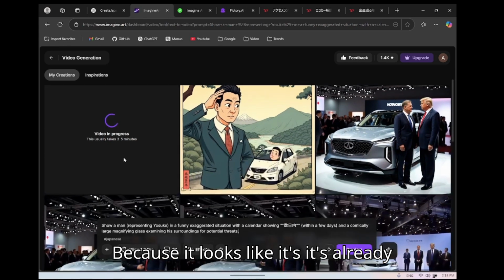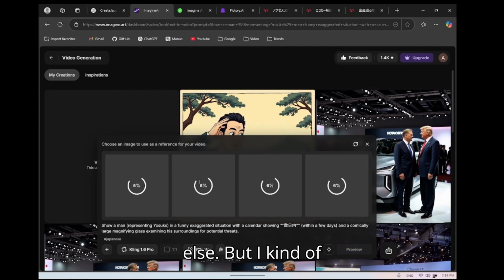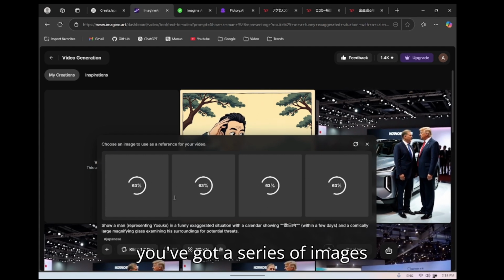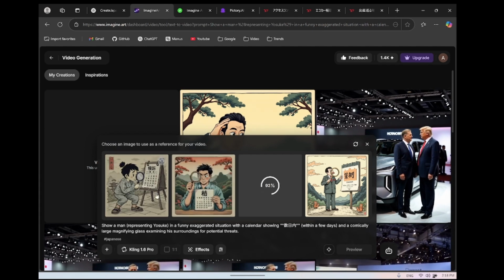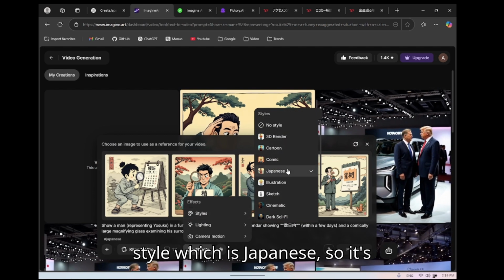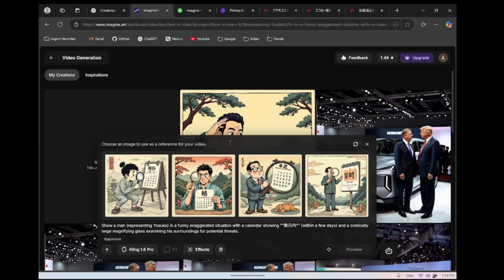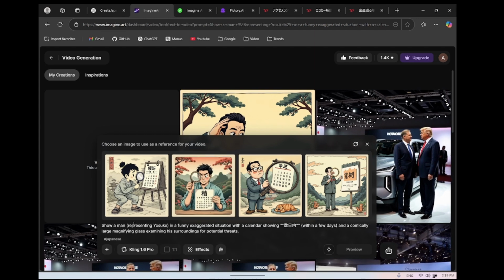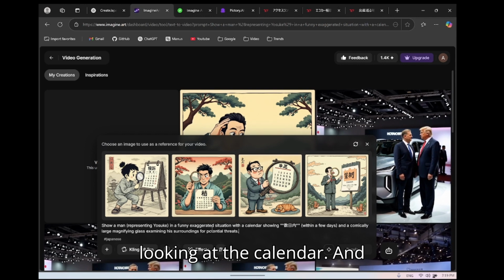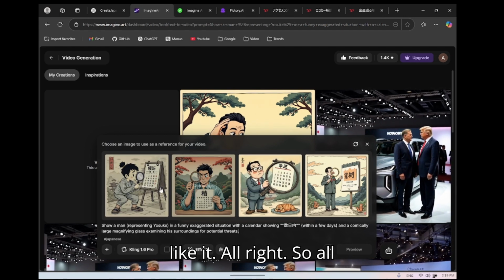Because it looks like it's already doing the video with the prompt, so I guess I don't have to do anything else. But I realized that if you click on the preview, you've got a series of images. Actually, in the effect I used the style which is Japanese, so it's kind of an old-fashioned print. All right, so this one is a Japanese man looking at the calendar. And yeah, that looks like it.